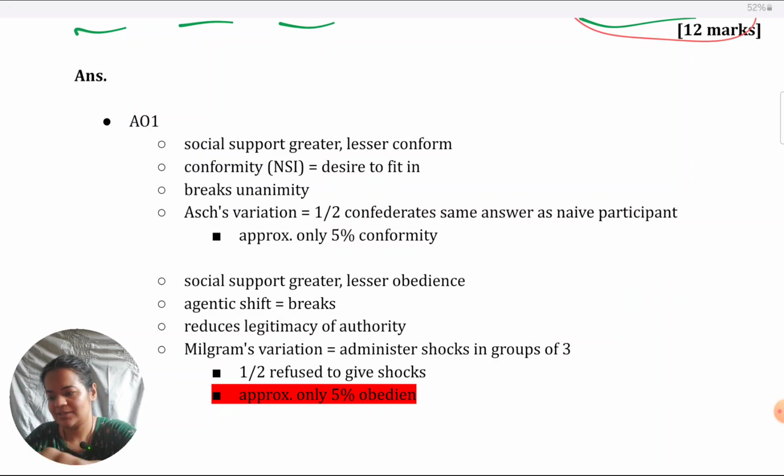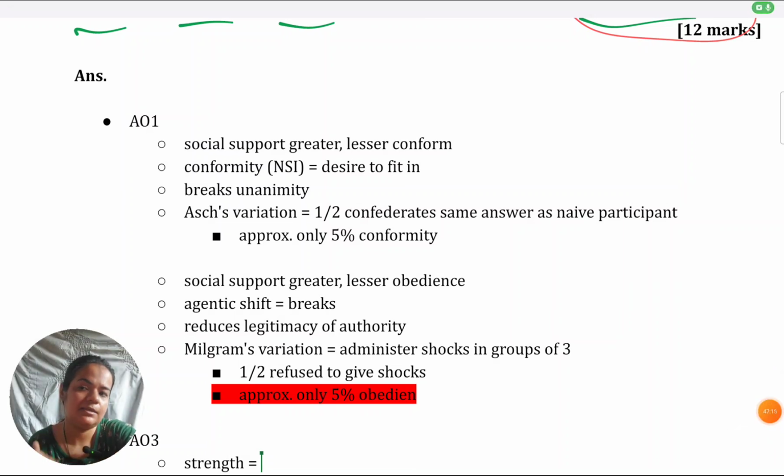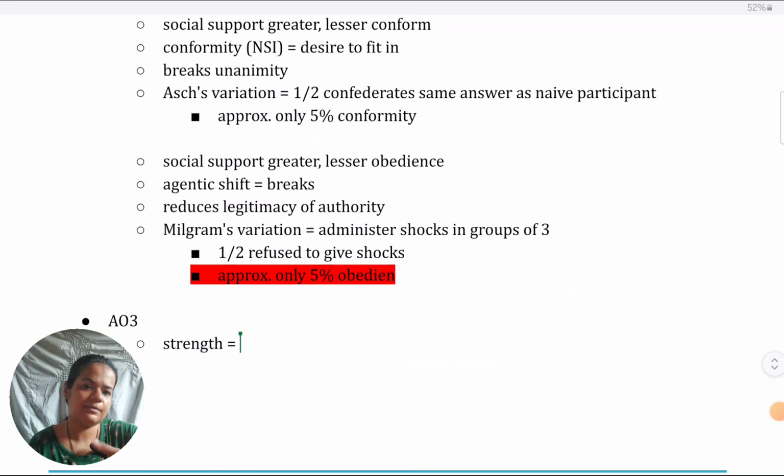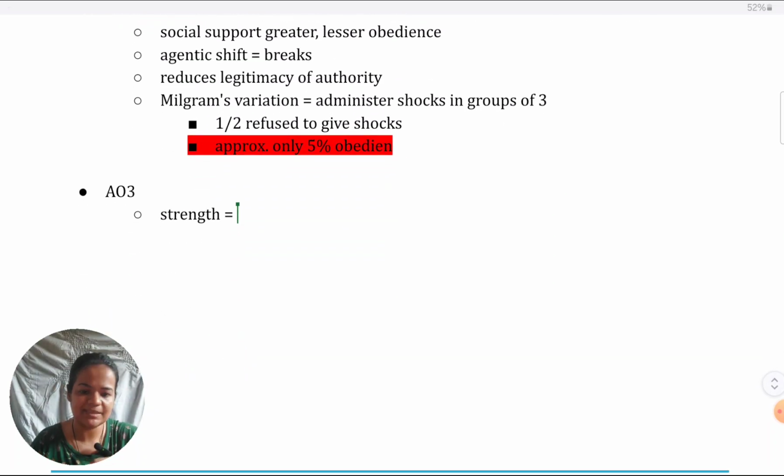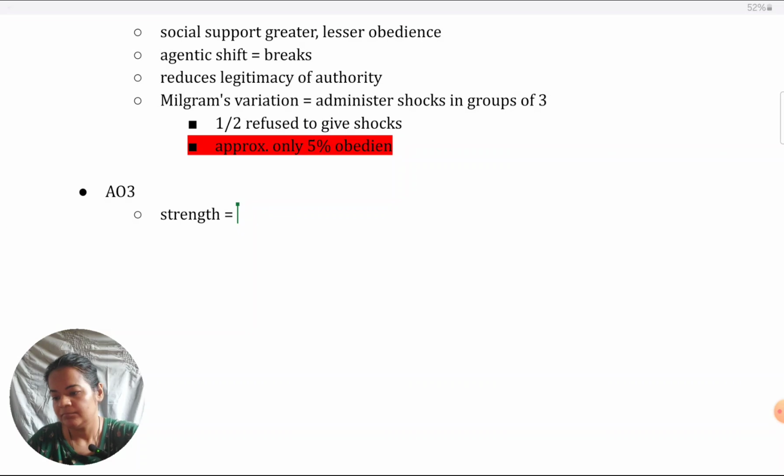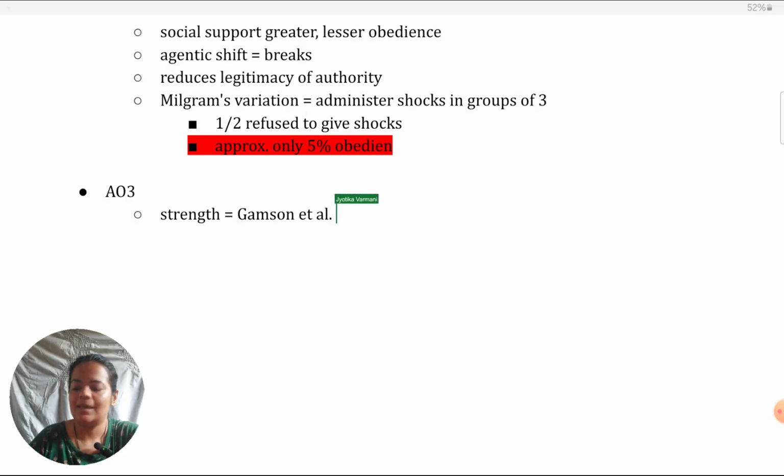Now coming to possible EU 3 points. In the PEEL format, we can begin with the strength. You can give any of these studies only as social support. Alternatively, I think an excellent one to give over here is the key study as covered in the official textbook, the Gamson study. So you could say Gamson, I cannot remember the names of the other researchers, do write all the names. Gamson et al.